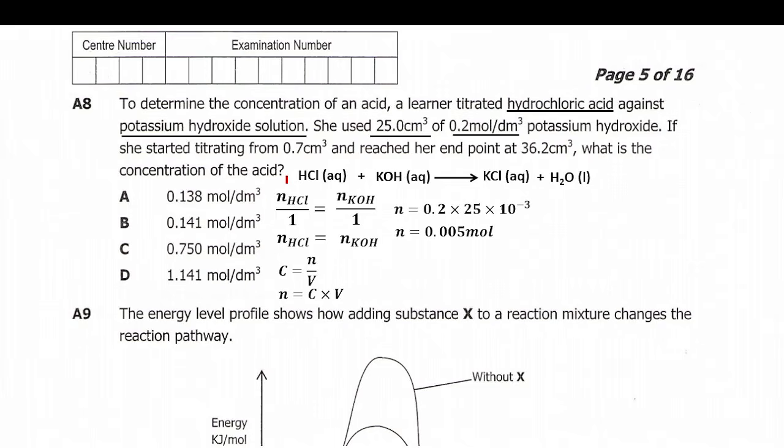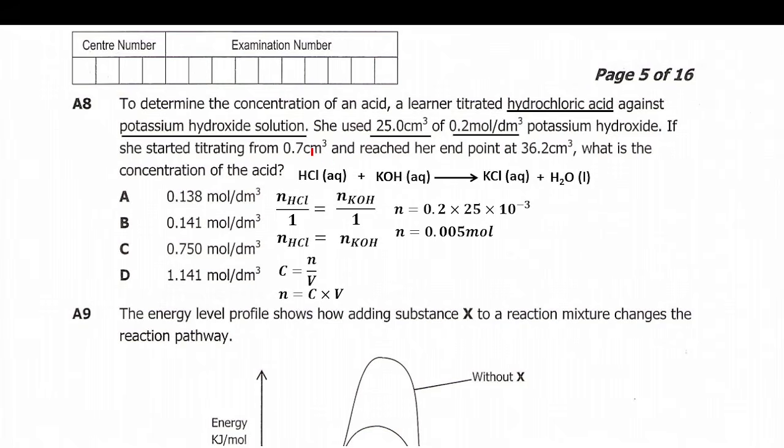So in the titration, you put hydrochloric acid in a burette. When you put the acid in the burette and then the potassium hydroxide in a conical flask, you begin dropping drops of hydrochloric acid into the conical flask containing potassium hydroxide. The volume at which the pupil started titrating in the burette was somewhere at 0.7 cubic centimeters. So this is the initial volume, right?